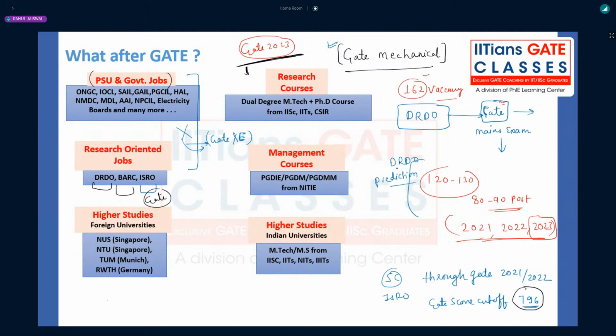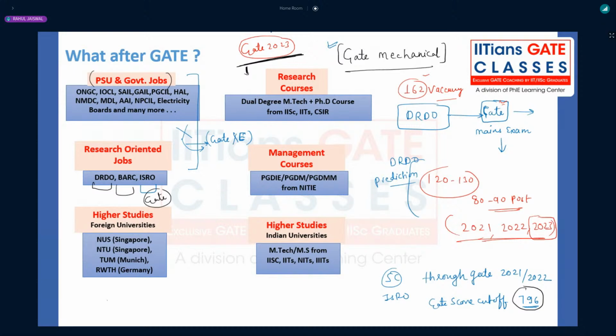Now, again, this is my prediction. After the recruitment that is going on is completed in the month of May or mid June, in the month of July they will release the notification, if everything goes well. Now that is regarding the PSUs.